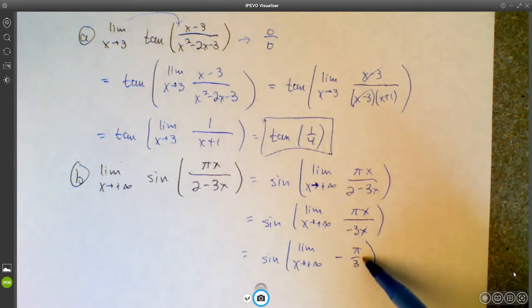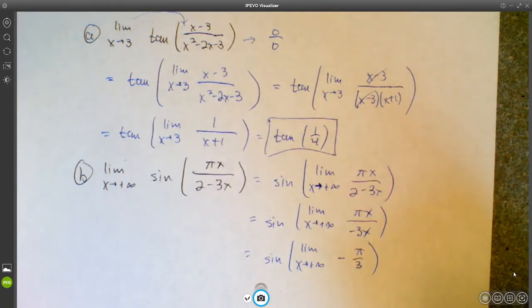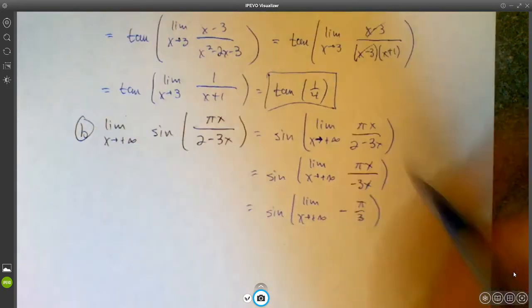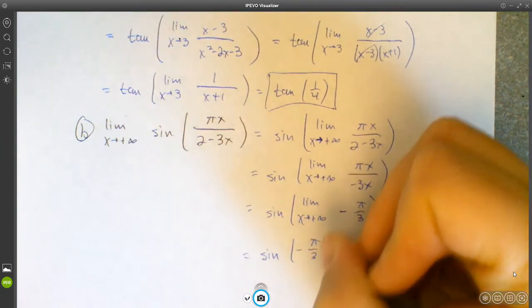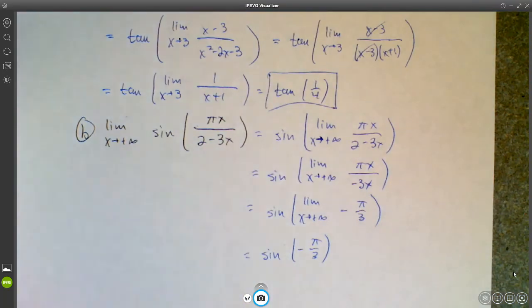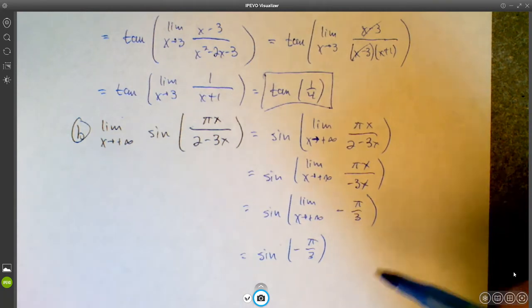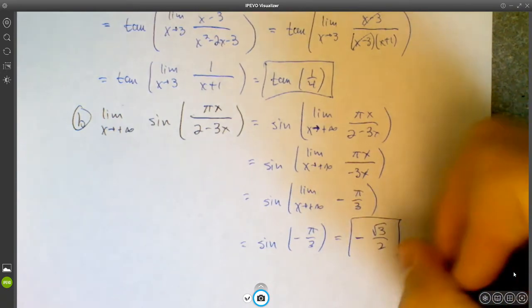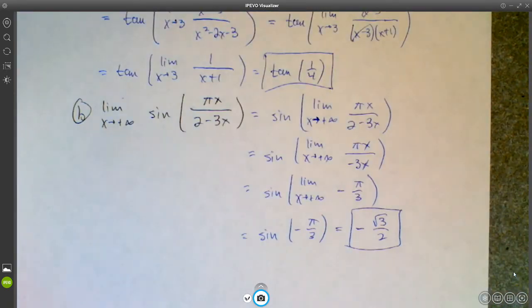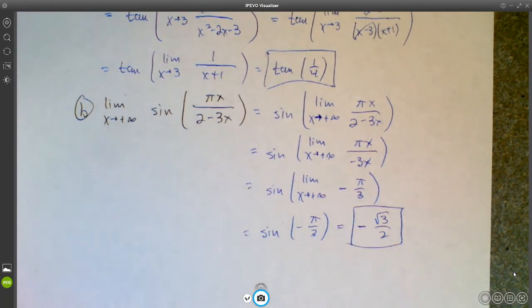Notice that this expression doesn't have any x's in it. So as x approaches infinity, negative pi over 3 is going to be negative pi over 3, right? So this is just sine of negative pi over 3. And that value we can figure out. Sine of positive pi over 3 is root 3 over 2. So sine of negative pi over 3 is negative root 3 over 2. Sine is an odd function, right? So sine of negative x equals negative sine of x, right? Anyway, so negative root 3 over 2.